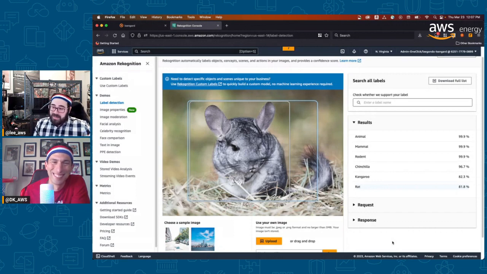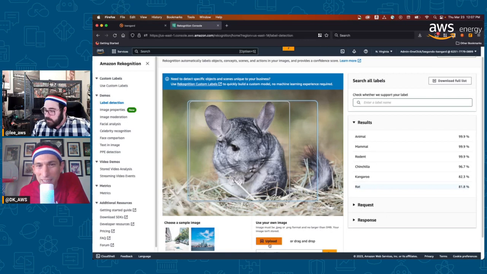So I guess I can see that, to be totally honest with you. I can see the kind of kangaroo shape and the arms out here. So, but is it not kangaroo over rat? Yeah, well, that's what I'm going to say. It's a body shape thing, but that's actually really cool because it's sure it's a chinchilla in rodent, right? And that's without training. This is out of the box. Pretty powerful. I think that's really neat.